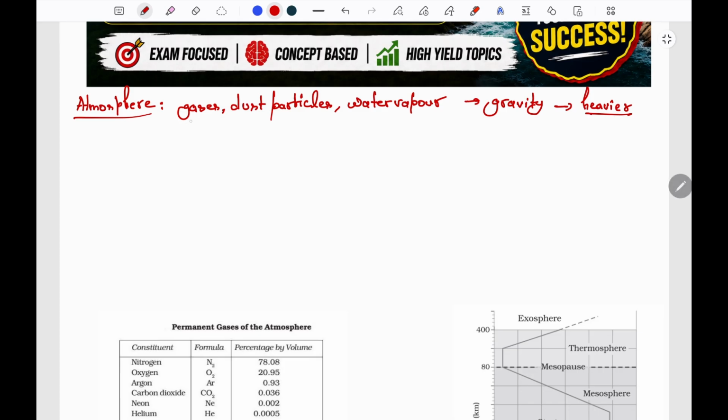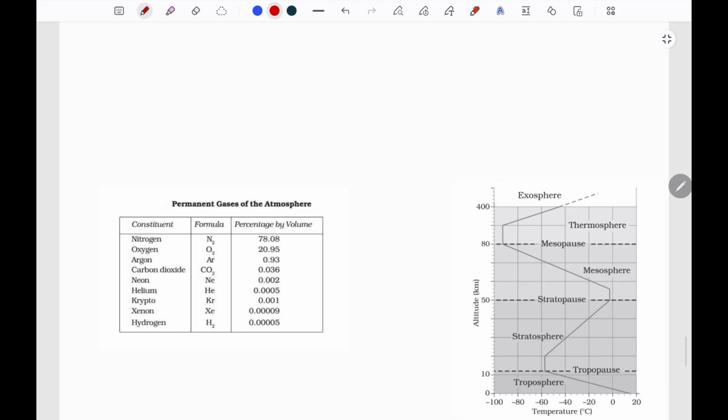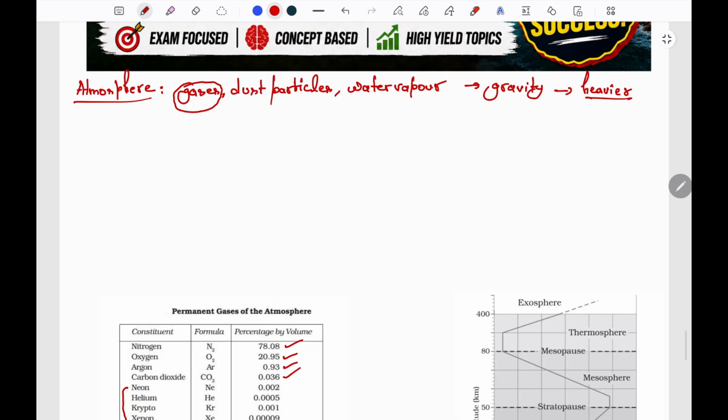Now let us have a look at the gases which comprise the atmosphere. The major gases: nitrogen, which is around 78%. Then comes oxygen, which is around 21%. Argon is around 0.9%. Carbon dioxide is 0.036%. Neon, helium, krypton, xenon and hydrogen are also present in trace amounts.